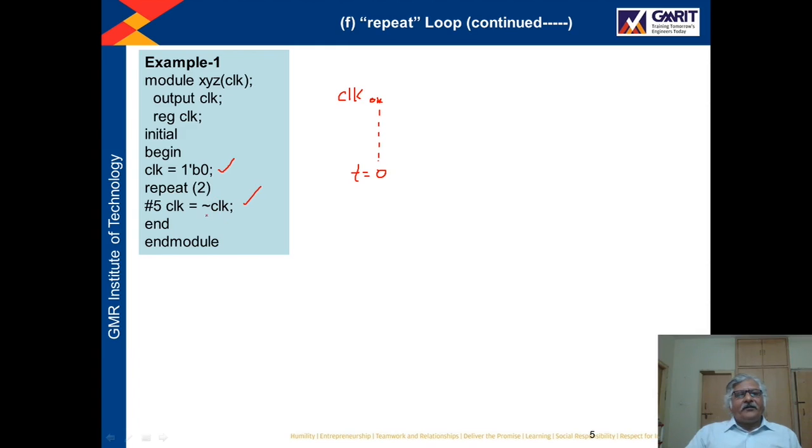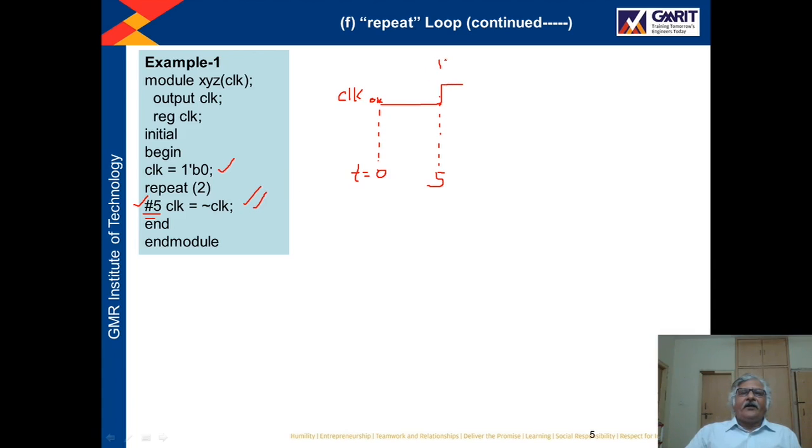We complement it and assign this value to CLK. But this statement will execute after 5 unit time, since we have mentioned a delay of 5 units. So up to 5 unit time the value of CLK will remain 0. At 5 unit time, the value of CLK will become 1. So in this way this statement is executed one time.